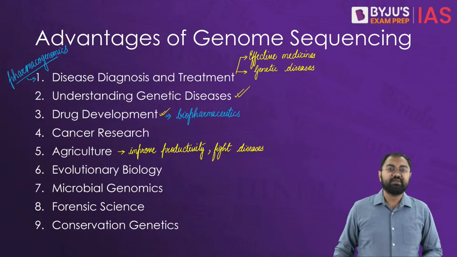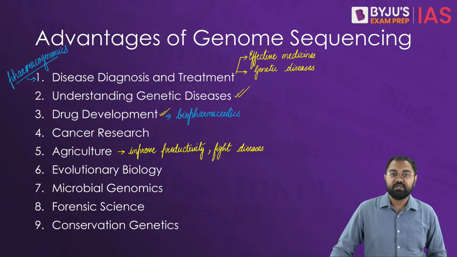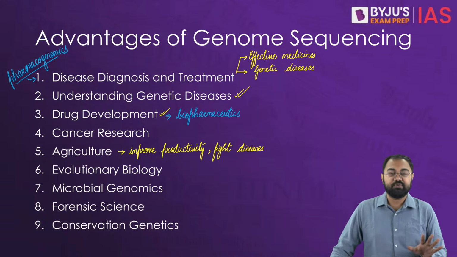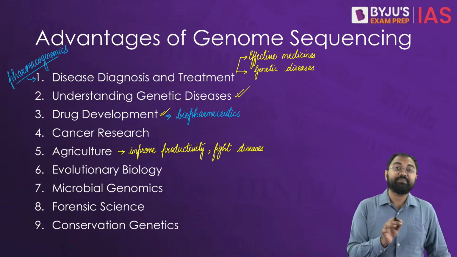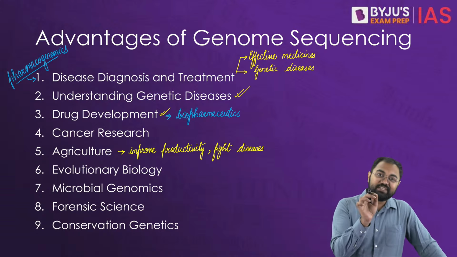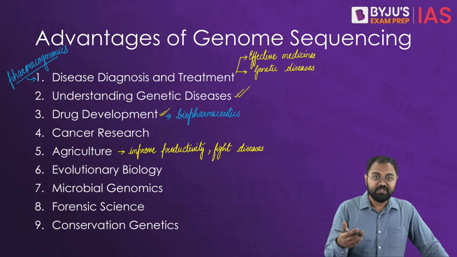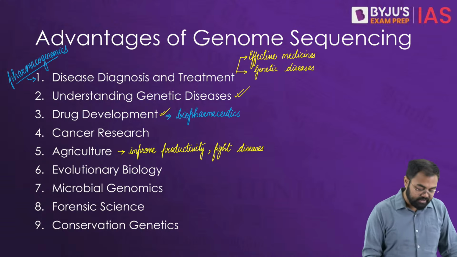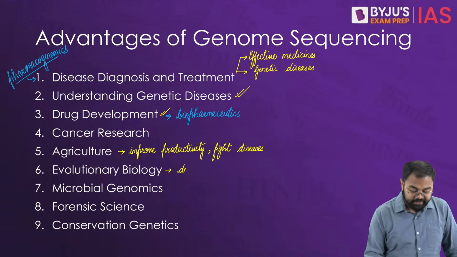Then we see that in evolutionary biology also it plays a very important role. It provides insights into the evolutionary history and the relationships between species, and at the same time also helps us in understanding the genetic changes that have occurred over time, and that's why they contribute to the diversity in species. So we can understand all these things with regards to the same. That's why it helps us in understanding the diversity in species.